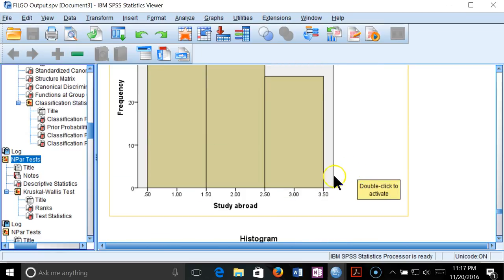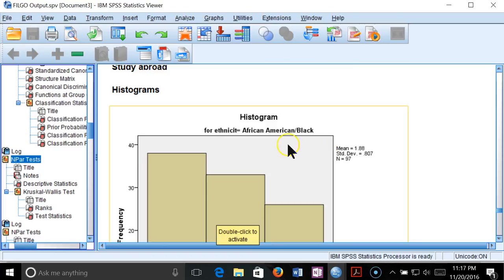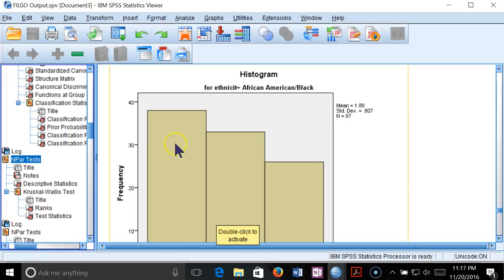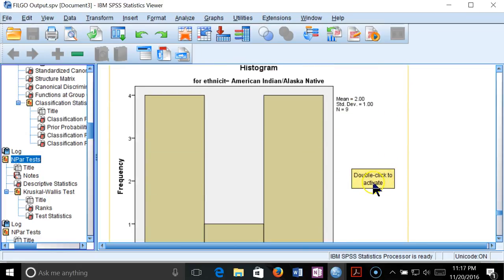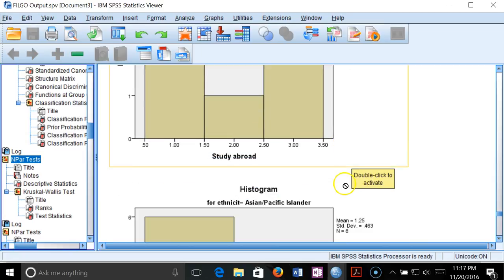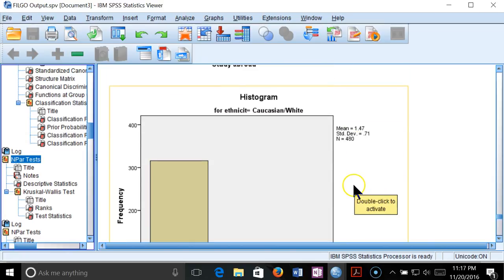So, first, this question of study abroad. African American: it's not surprising that most students are not planning on going. You don't get 50% of your population deciding to go study abroad. What we're looking for is that the expected mean on a normal curve would be 2. That's actually a lot more than I would have expected on any given group's curve, so that's interesting. The fact that there's only 9 in that sample, and 8 in the other, I don't care about.